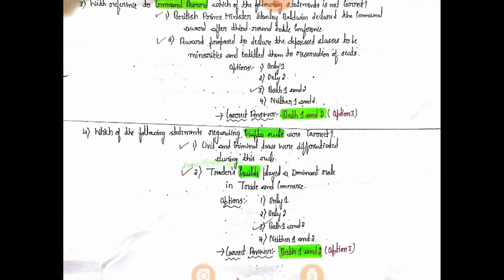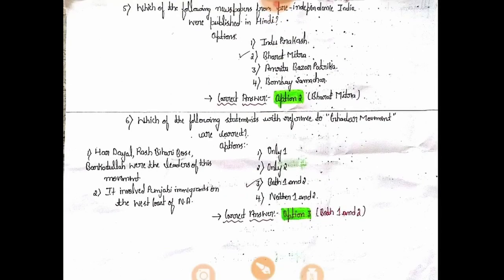Coming to this question, the civil and criminal laws were differentiated during this rule, and traders' guilds played a dominant role in trade and commerce. The correct option here is 3, that is both 1 and 2. Both 1 and 2 are correct. Now moving on to the fifth question.